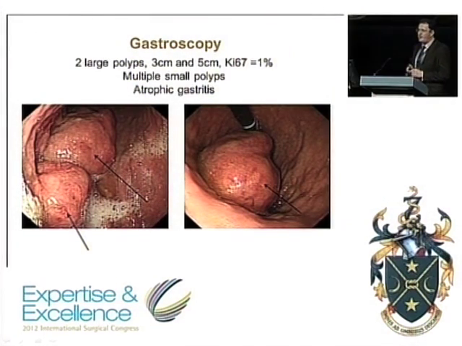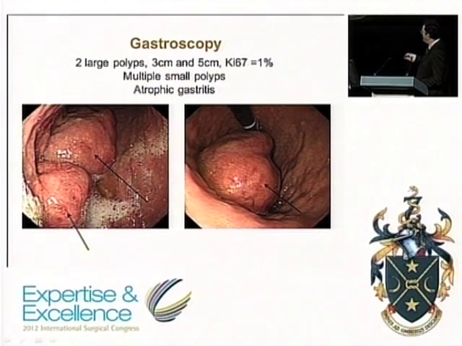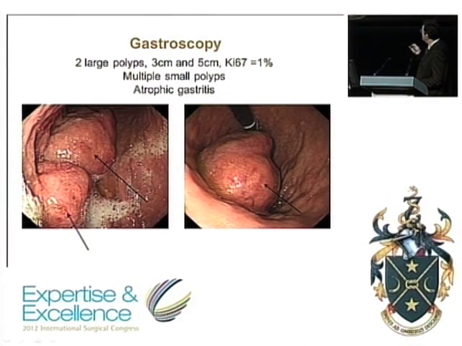But as you'll see here, these are completely different beasts. These are much bigger tumours. There are 2 large tumours. This is with the scope retroflexed. Large tumour in the fundus, measuring 5 centimetres, smaller one there, which measured 3 centimetres. Ki67 index was still low, and the background mucosa was still flat and atrophic.